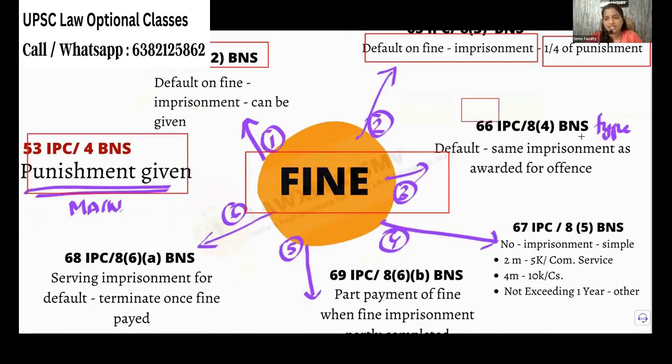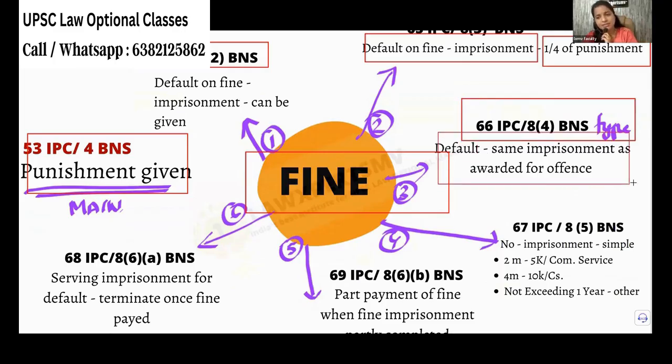Next you have section 66. See, default of fine imprisonment is there. What will be the type of imprisonment? Whether it will be rigorous imprisonment or simple imprisonment? The answer is very simple. It will follow the same imprisonment awarded in the offense. So in the offense, if I have given simple imprisonment, default of fine also simple.